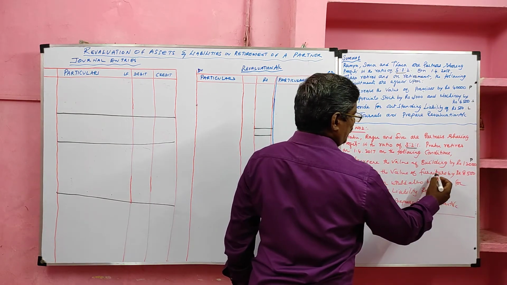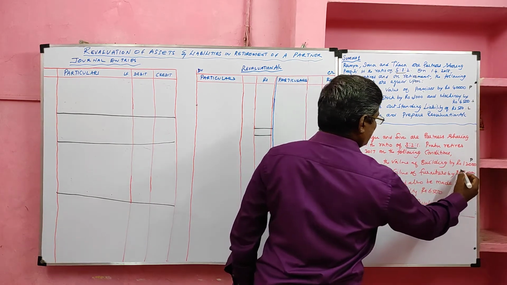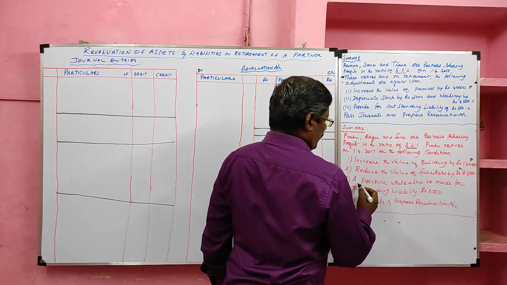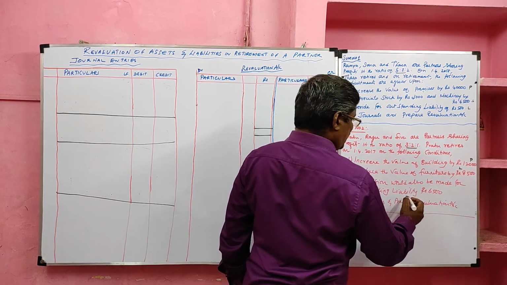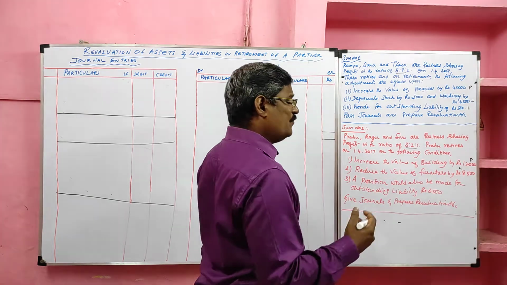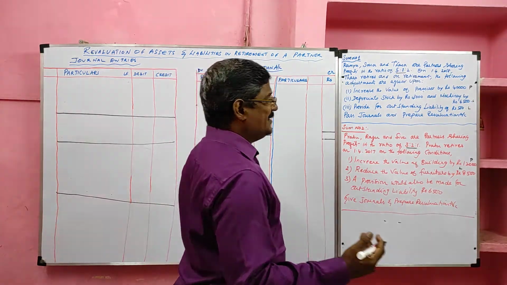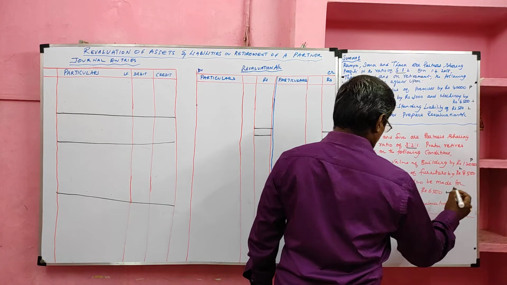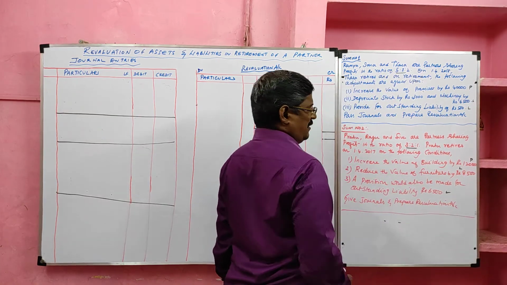Reduce the value of furniture. Furniture is an asset. Its value decreases. It is a loss item. A provision would also be made for outstanding liability. So if we make any provision for outstanding liability, it is a loss item. Give journal entry and prepare revaluation account.